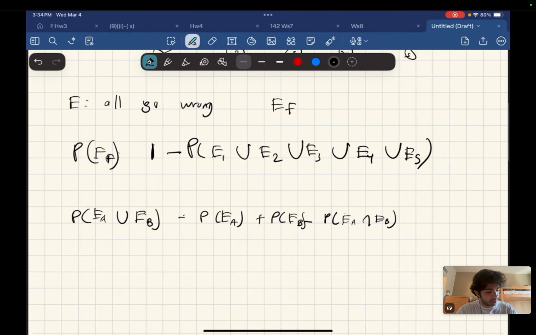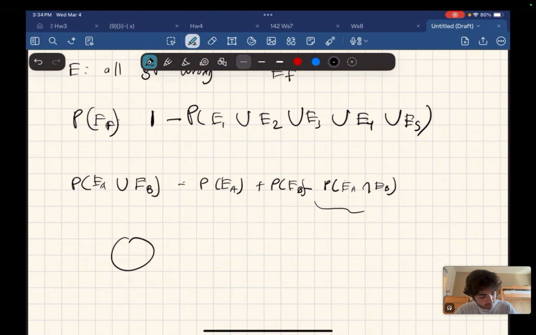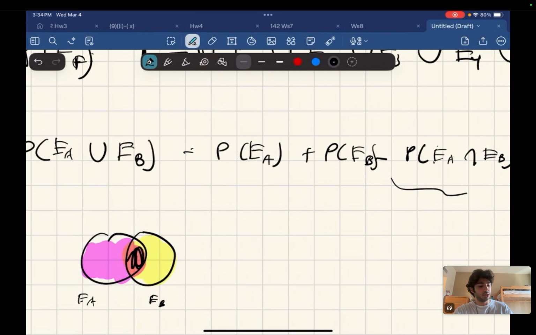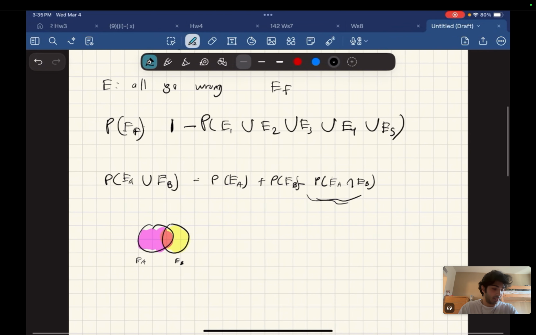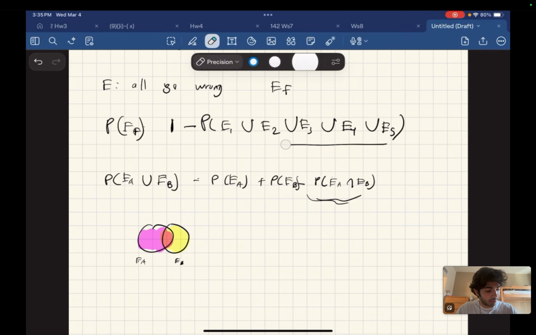So why does this occur? Because when you have 2 events like this, call this event A and this event B, if we add these 2 events, so this plus this, we counted this portion twice. So we subtract 1 time we counted that middle intersection by subtracting. Now, if you extrapolate that out for 5 events, the union of 5 terms, it becomes a little more complex.